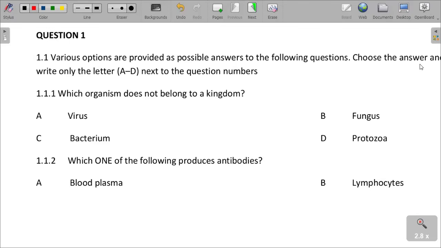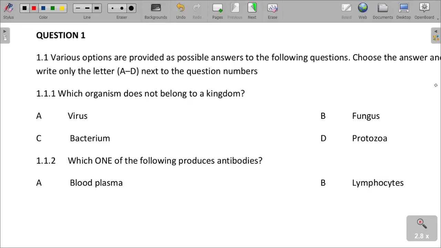Which organism does not belong to a kingdom? I've been saying that this question forms part of the previous term 4 work. Go and look at the video that I posted lastly. It talks about the two kingdom classification, the four kingdom classification and everything else. We explain what classification is and why we talk about all these various biospheres. One thing that you need to know is which of the following does not belong to a kingdom.